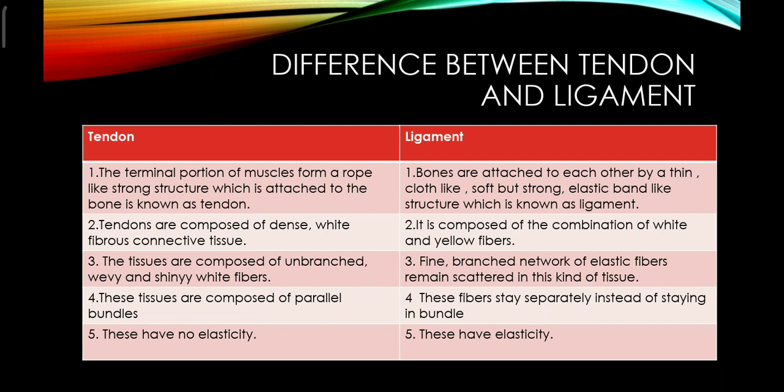The tendon tissues are mainly composed of parallel bundles, and in the case of ligament, the fibers stay separated instead of staying in bundles. Tendon has no elasticity, ligament has elasticity.